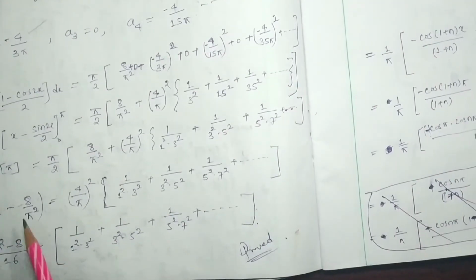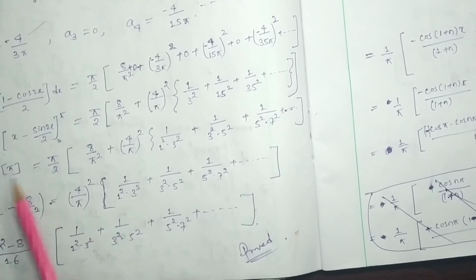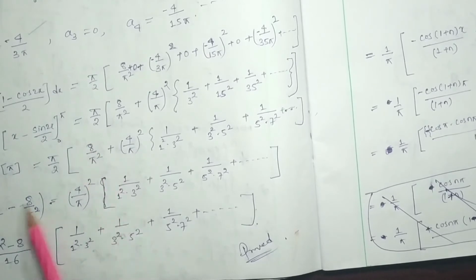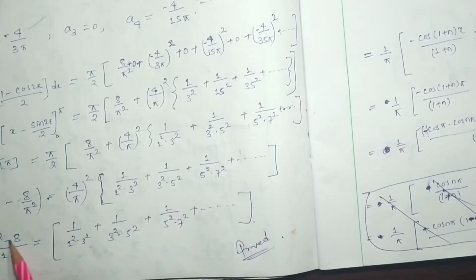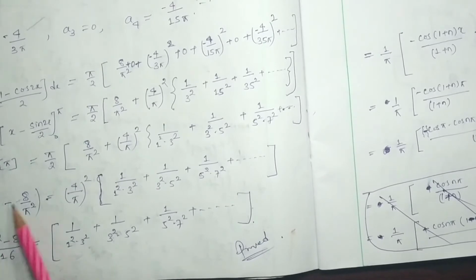So here you can see that pi by 2 on the left side got cancelled, so it will be 1, and here 8 by pi square. So 1 minus 8 by pi square will be this much. So that implies, just add these two terms, pi square minus 8 by pi square.